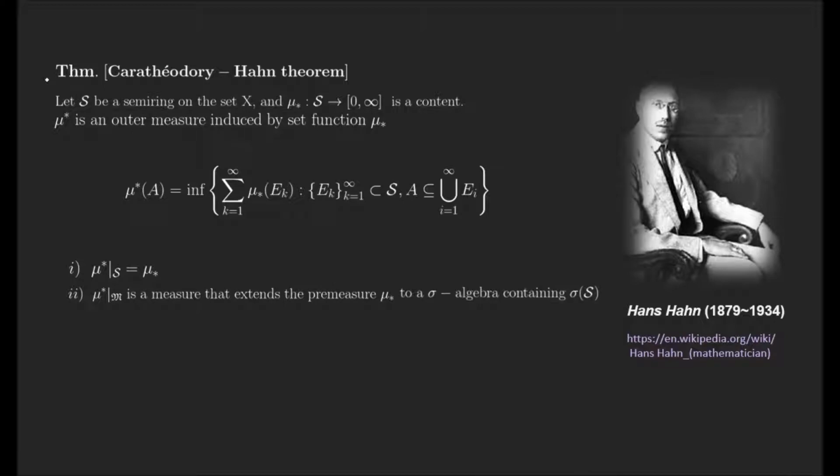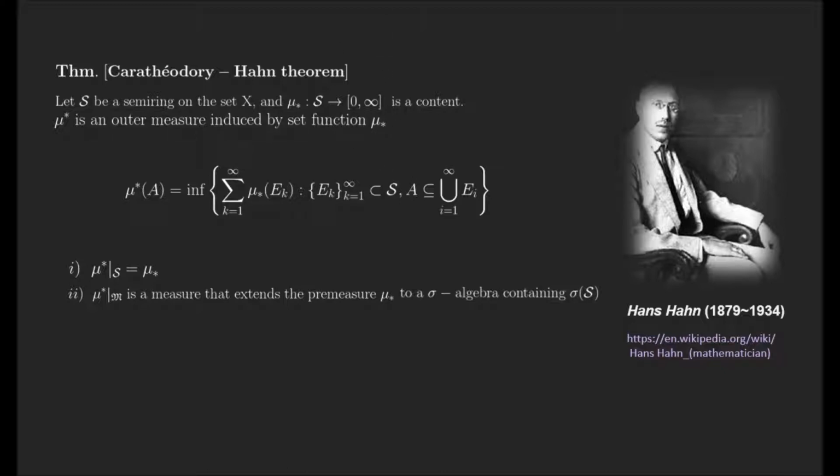Caratheodory theorem. This theorem answers how to extend the measure space we desire. So let's read the theorem. Let S be a semi-ring on the set X and mu lower star from S to the extended reals be a content. And suppose mu upper star is the outer measure induced by the set function mu lower star.